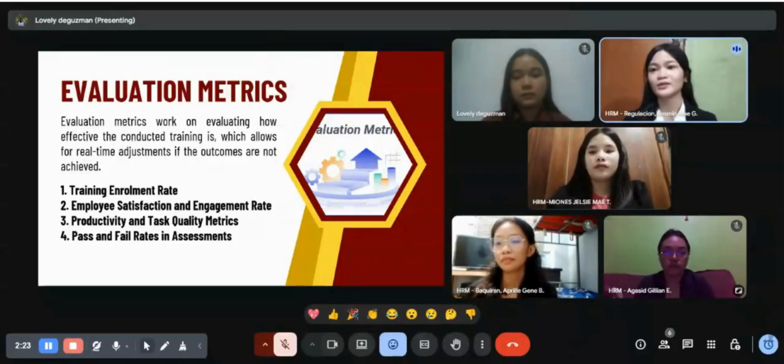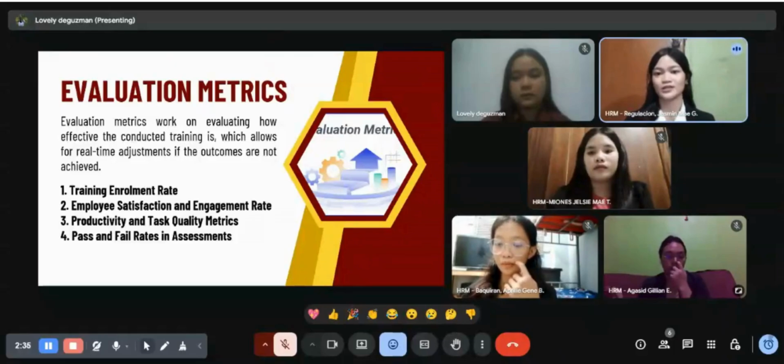And then the last one is the pass and fail rates in assessment. This shows if the participants were able to comprehend and understand the training effectively. If many people pass, it means that the training was clear and effective. But if many failed, then something might need to be improved in the training design.